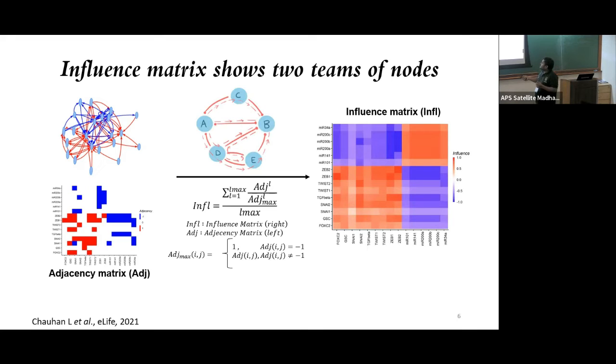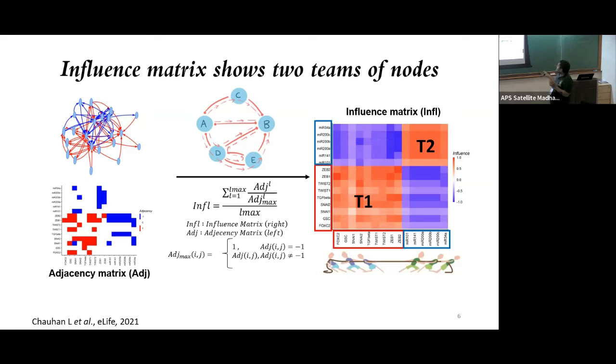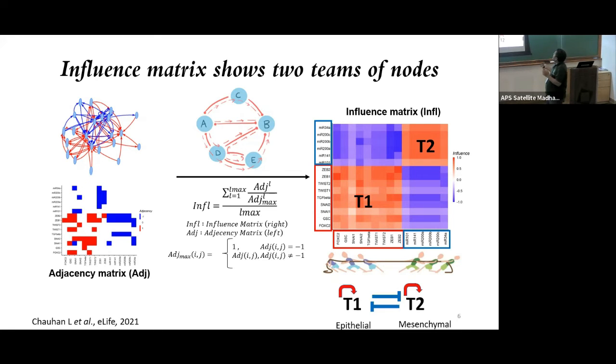Once we calculate the influence matrix, we did a simple clustering. And what we find is that there are clearly two teams of nodes in the network. We could identify the biochemistry of these teams, and clearly classify them as mesenchymal team nodes, which are highlighted in red, and epithelial nodes, which are highlighted in blue. So this complex network can now be simplified into this simple case where you have two teams, each inhibiting each other, shown by the negative influence of blue cells, and activating themselves, shown by the positive influence of red cells.